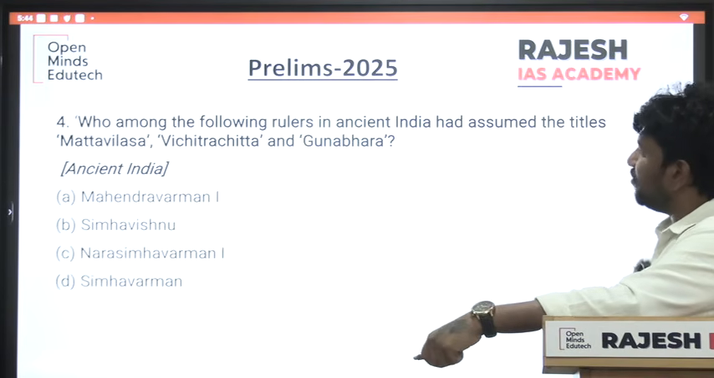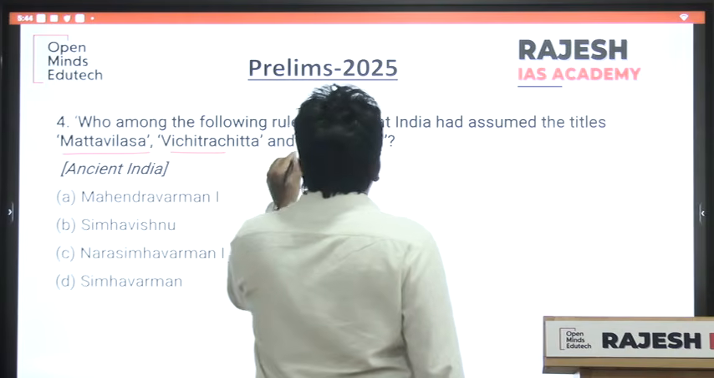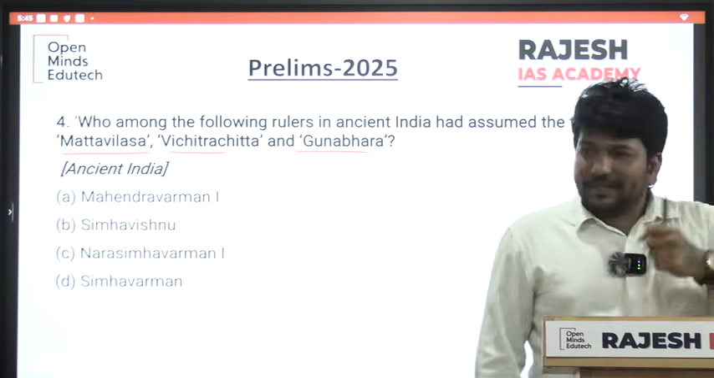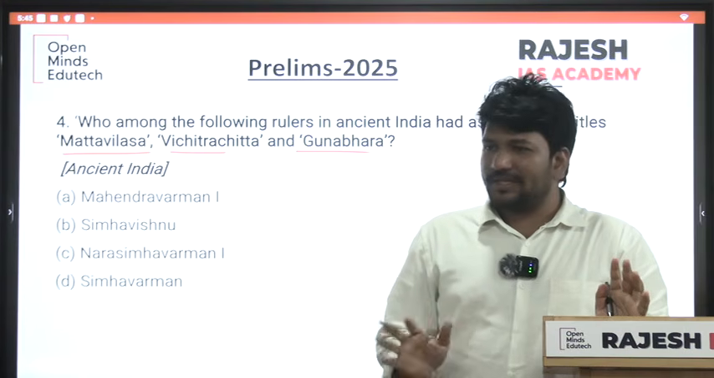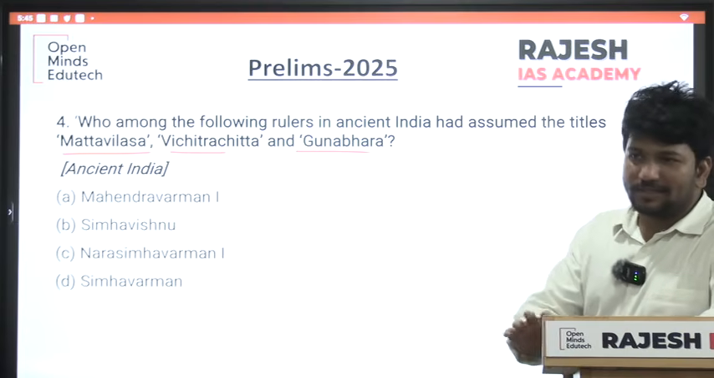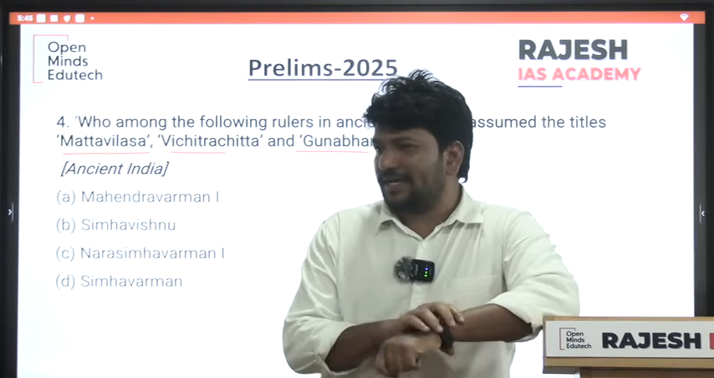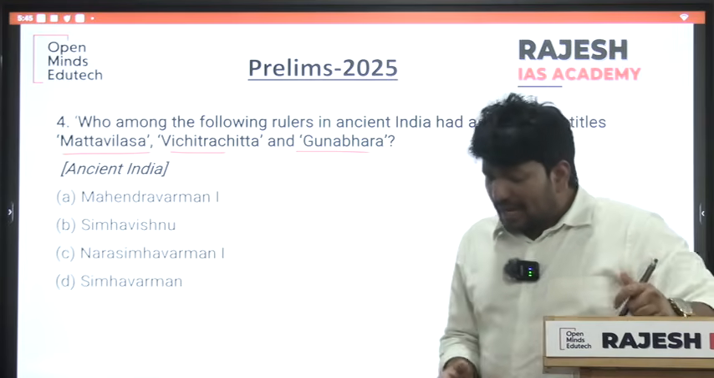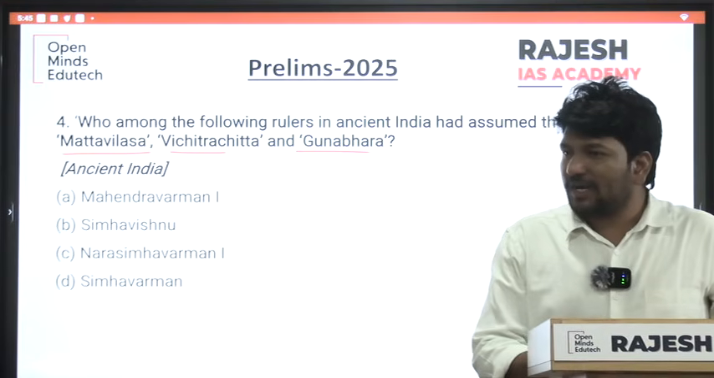Next one, which among the following rulers in ancient India assumes the title called Matta Vilasa, Vichitra Chitta, Gunabhadra? See, generally UPSC doesn't ask titles because every king has one or another title. So they ask this title because they are very unique titles. Generally kings hold political and sovereign titles like Raja Raja, Rajadhiraja, Samrat.